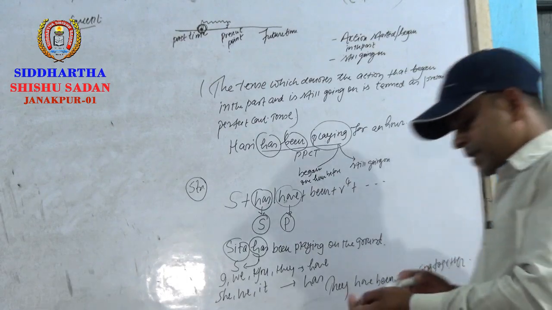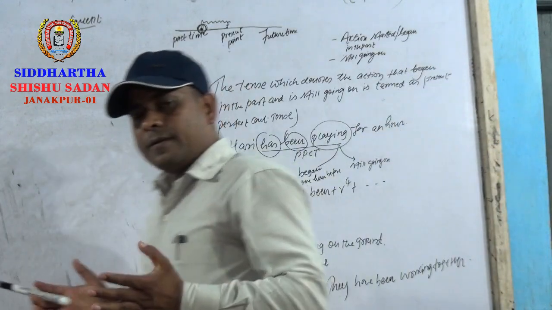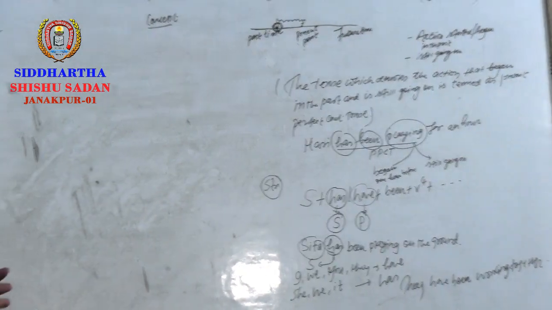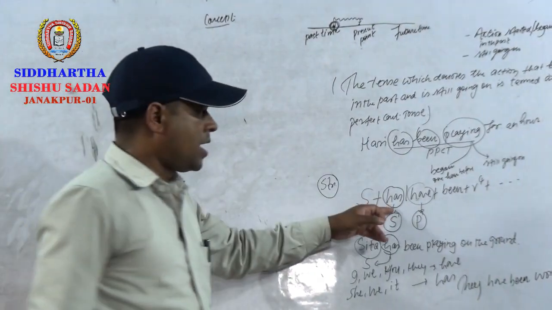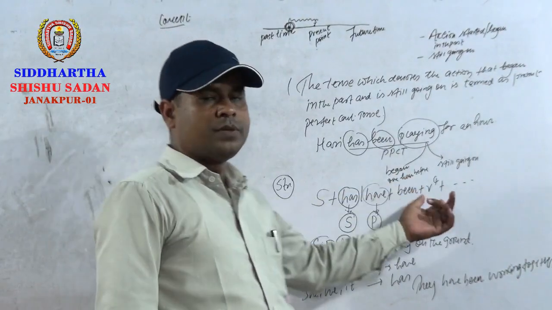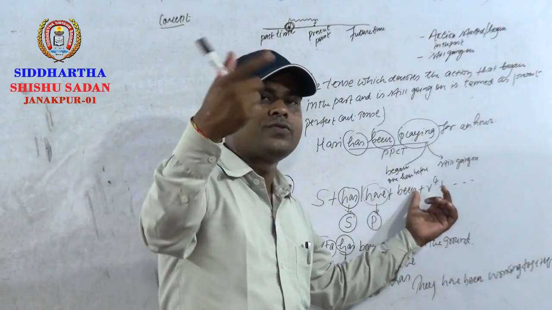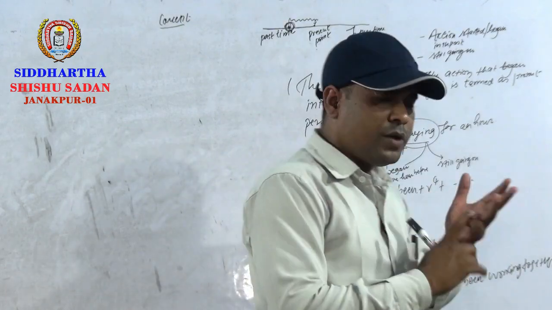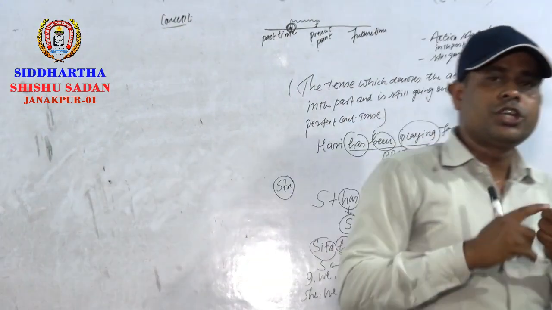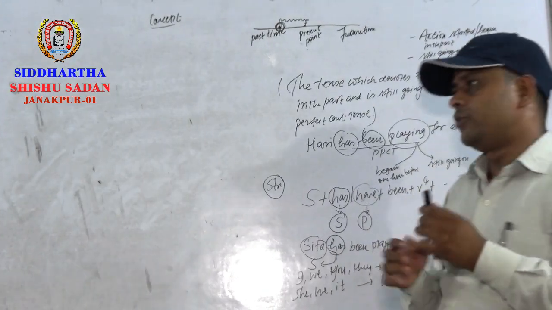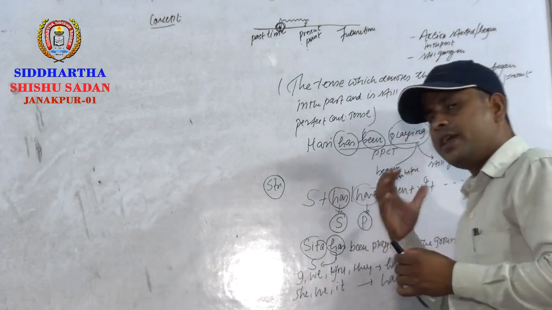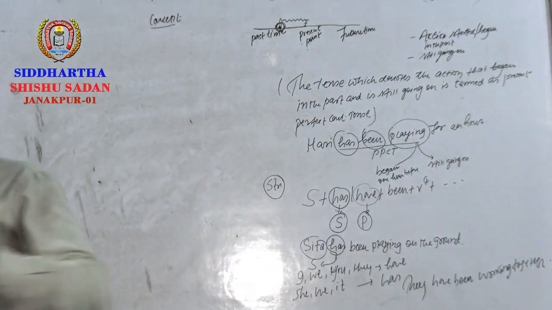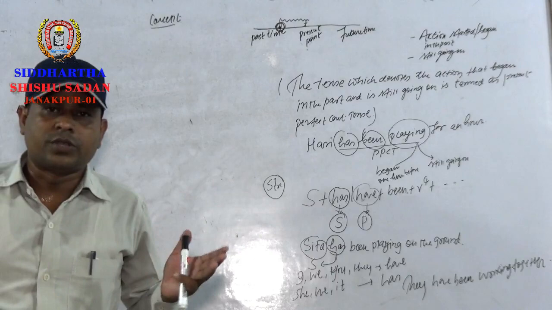Okay. So this is about the structure of present perfect continuous tense. Subject plus has or have plus been plus verb's ing form. You know, verb has 5 forms: B1, B2, B3, B4, and B5. Here we use the B4 form, the ing form. Okay. Now we'll proceed to the usage of present perfect continuous tense.